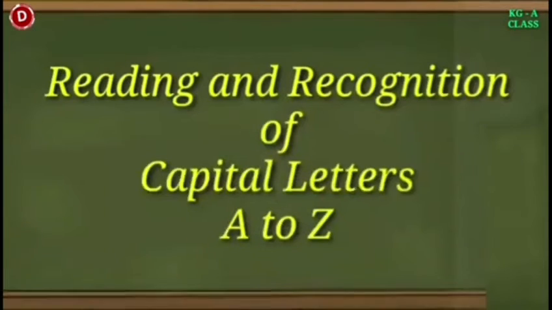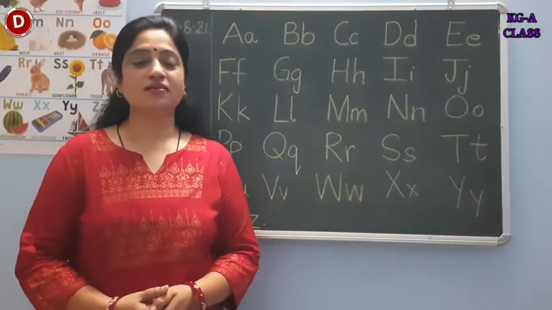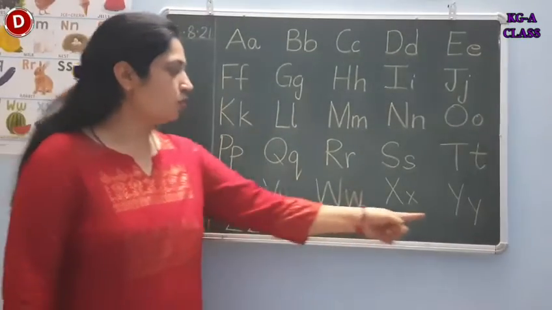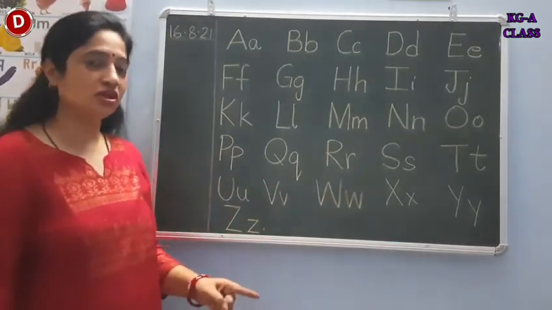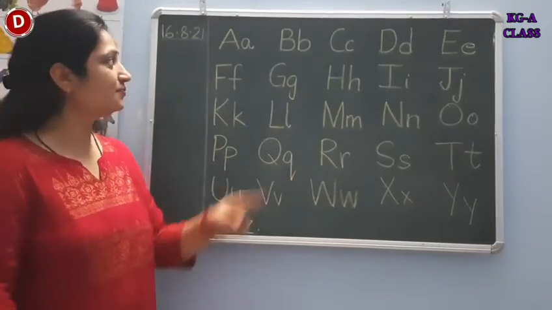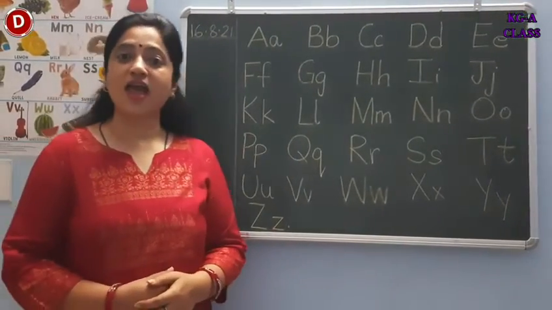Children, in this way, you have to learn to read and recognize capital letters A to Z with the help of picture. Children, now it's time to revise the sounds and songs of the letters A to Y. And then I'm going to teach you a song of the letter Z today. Okay, children, so let's start. This is capital A and this is small a. A says A.